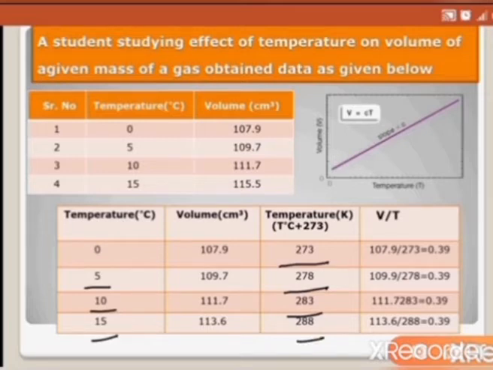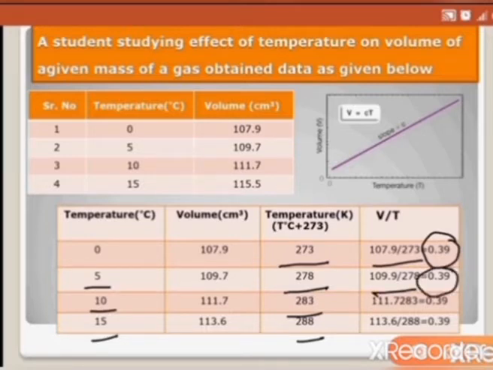Now by dividing V over T, which according to Charles is a direct relation, we will get a constant value. Thus by dividing 107.9 by 273, we get 0.39. By dividing 109.9 by 278, we get again 0.39.